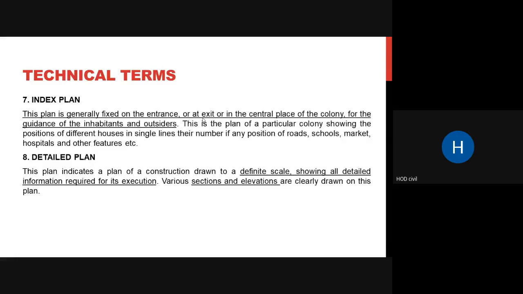Okay, so this second part is a detailed plan. The detailed plan is nothing but the plan which shows all your details: inside dimension, outside dimension, your wall thickness, then your window sizes, what is the height, the depth. All those things are mentioned in detail in your detailed plan. I'll just show you a picture wherein you will clearly understand what is this index plan and your